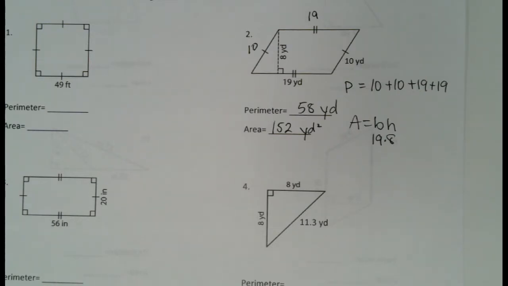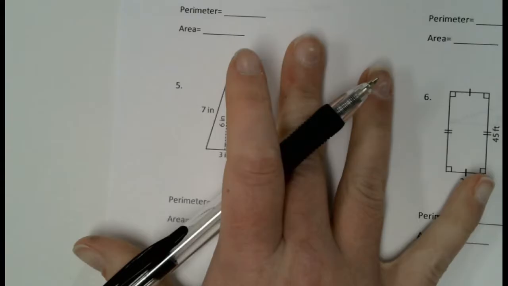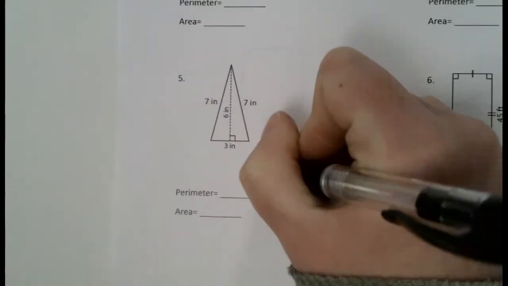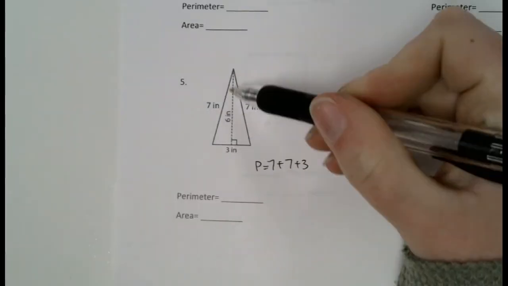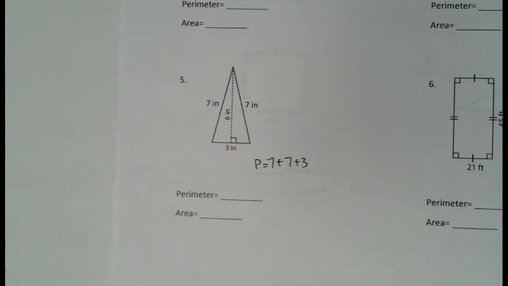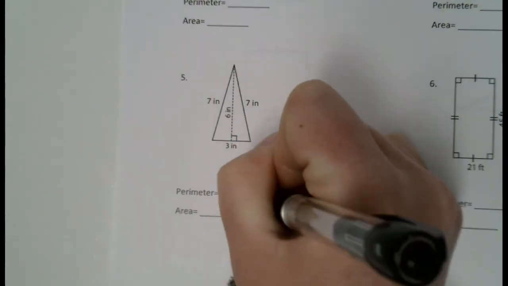Okay, I'm going to pick another one or two to do. Let's look at number 5. So on number 5, perimeter, we're going to add up 7, 7, and 3, right? We're not going to include the 6, because that's the height. 7 plus 7 plus 3 is 17. So 17 inches for my perimeter.